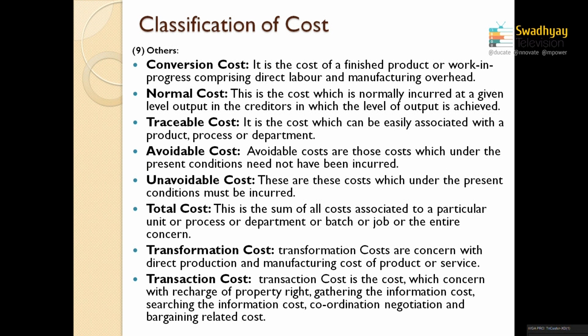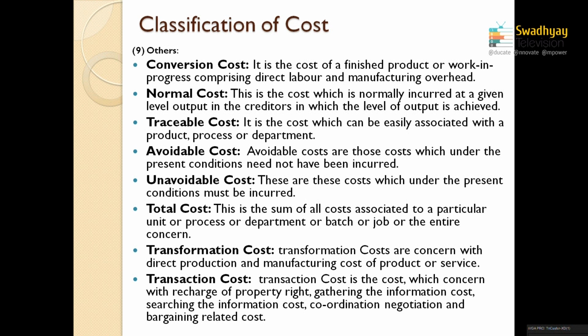And these are the others, like conversion cost. It means the cost of conversion from raw material into finished product. Normal cost is called a notional cost or nominal cost, the cost actually incurred for the manufacturing of a unit or providing or rendering services. Whatever cost has been incurred is a nominal cost. You can compare it with the historical cost also.